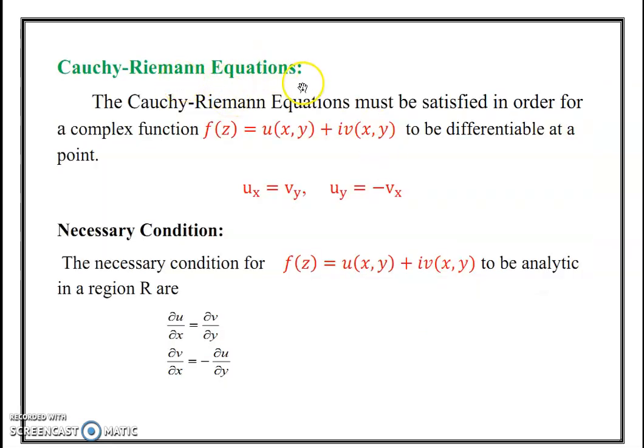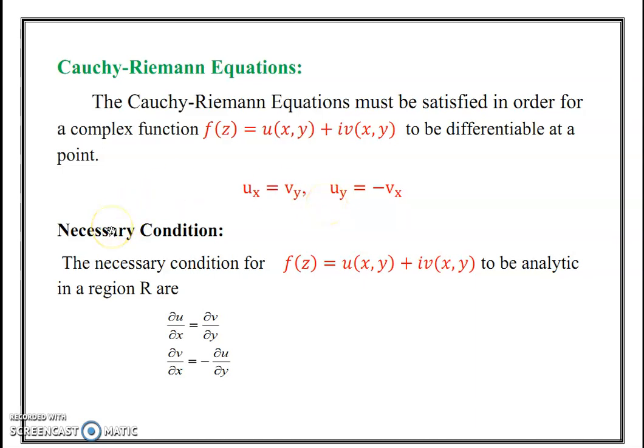Now we see the Cauchy-Riemann equation. Now consider the complex function f of z equal to u plus iv. The partial derivatives of the functions, ux, uy, vx, vy, satisfy the given condition: ux equal to vy, uy equal to minus vx. The condition is said to be the CR equations, that is, Cauchy-Riemann equations.